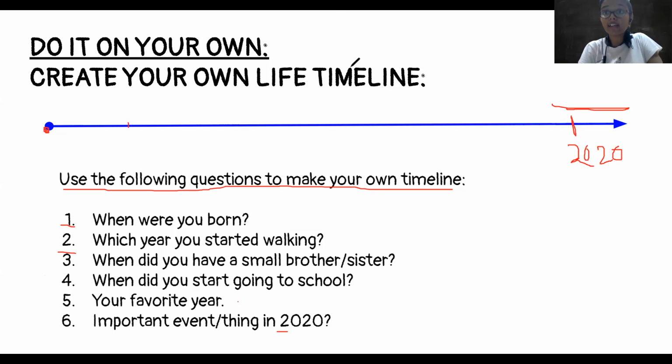Along with this, you're also getting a worksheet. So make sure to finish the worksheet, create the timeline and send to Didi.